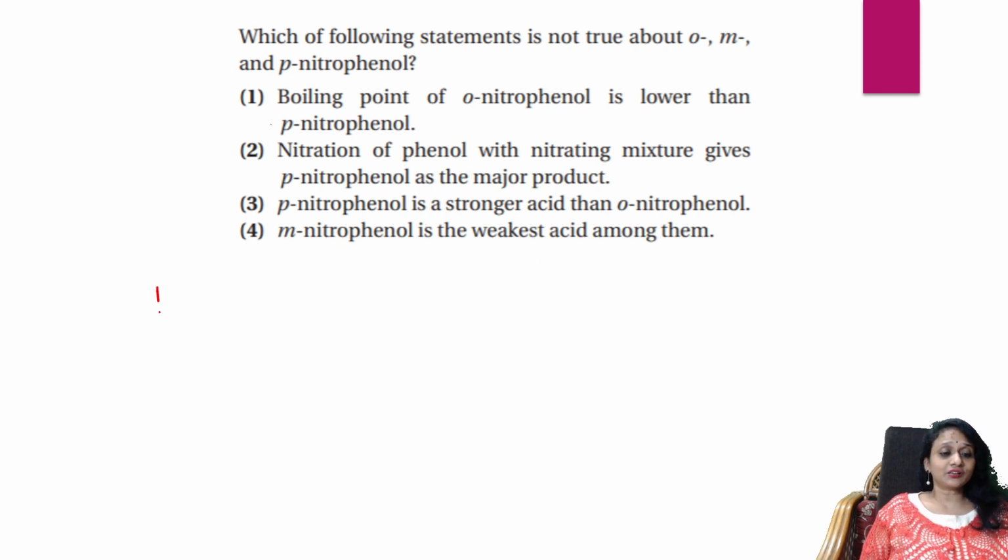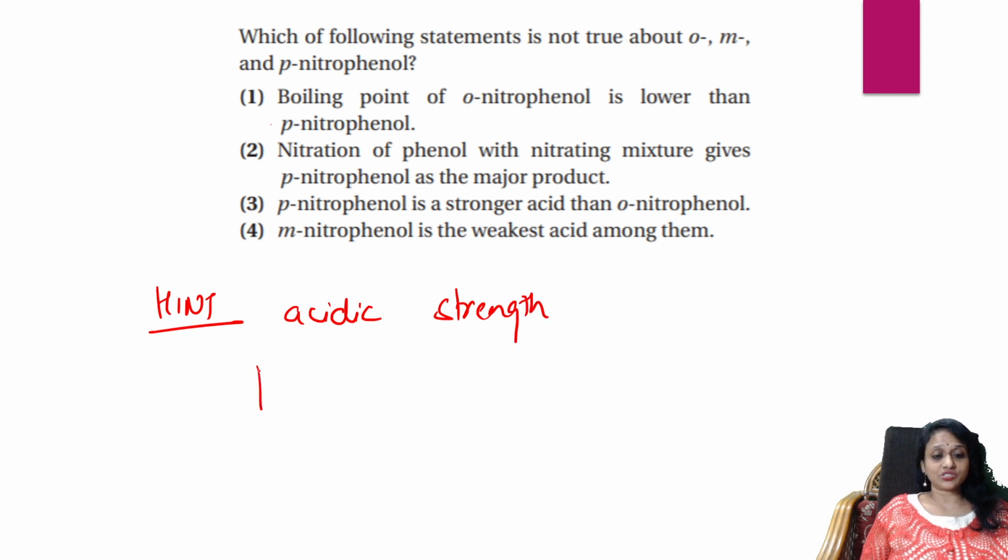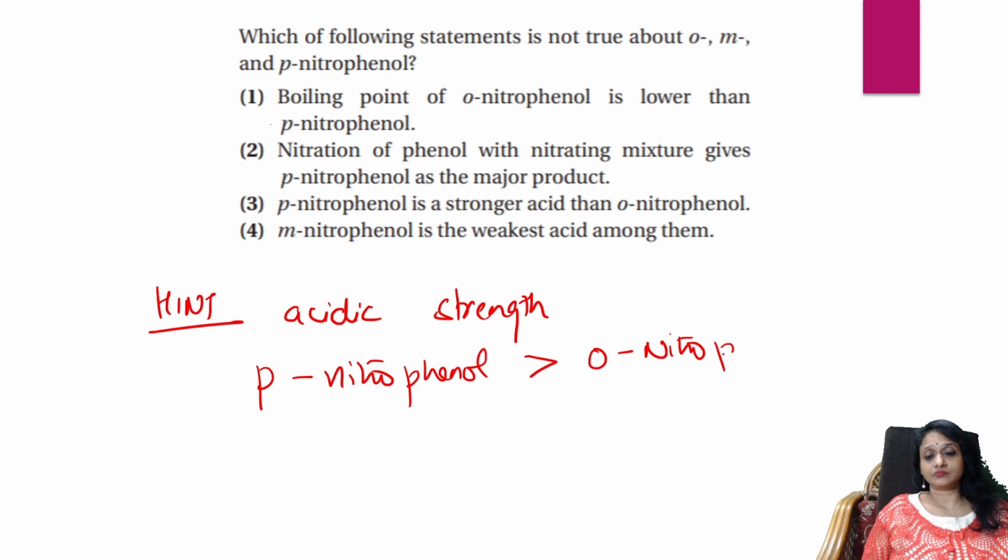Okay, so here the problem is with your acidic strength. Let us check the acidic strength order, always remember students. Para-nitrophenol is more acidic than orthonitrophenol. This is more acidic than meta-nitrophenol. Always remember this order, right? So what did they give me?